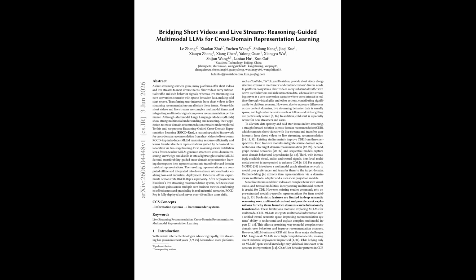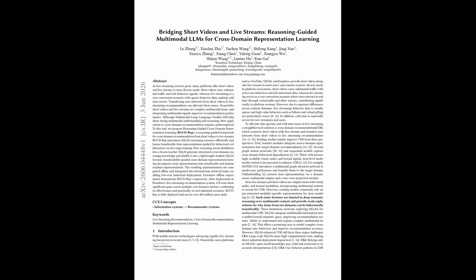Behavioral co-occurrence alone is a noisy signal, so they use MLLM semantic reasoning as a second opinion to decide which pairs deserve to shape the transferable representations. The experimental results back this up. On the Kuaishou dataset with about 110,000 users and millions of interactions, RGCD-Rep improves hit rate at 10 by roughly 17% and NDCG at 10 by about 31% over the strongest baseline, uni-embedding.